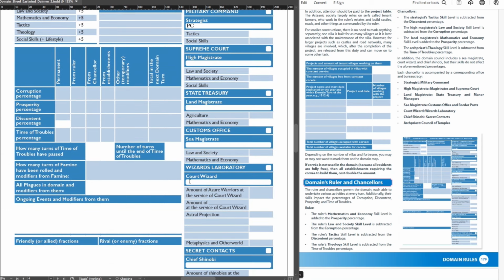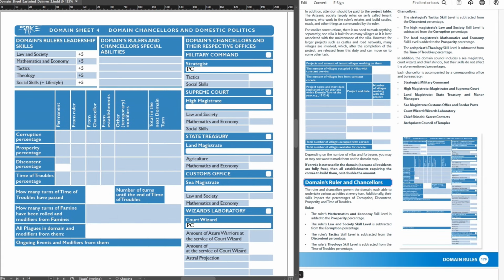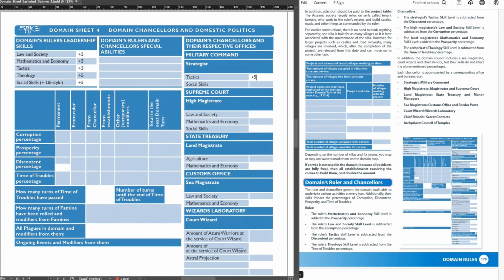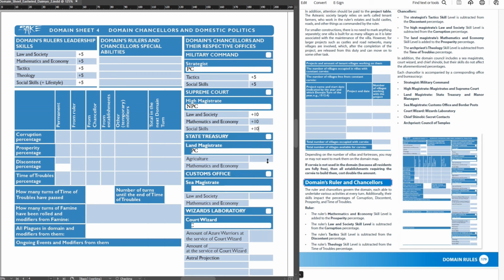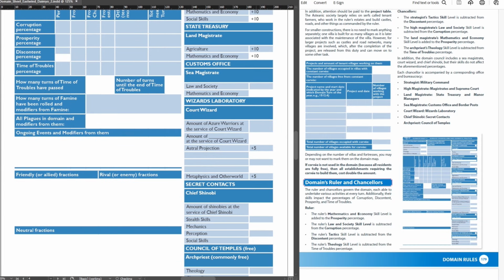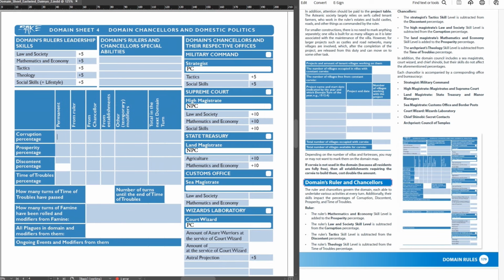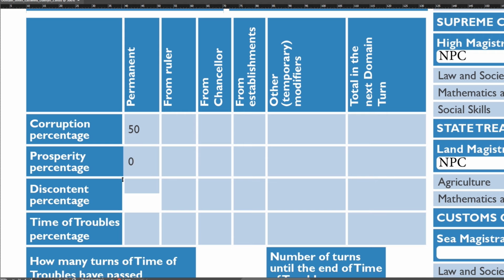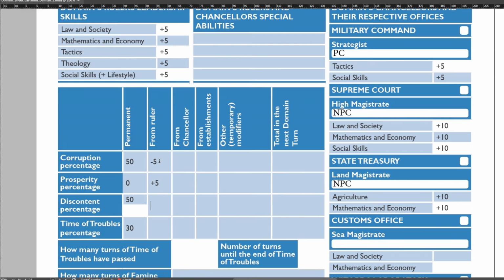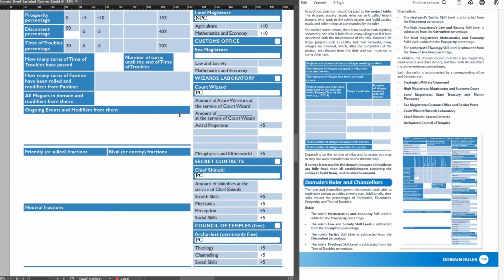So, let's fill it up. Let's say there are 5 players. One of them will be ruler, others will be strategist, court wizard, chief shinobi, and archpriest. For land magistrate and high magistrate, they hire NPCs. Sea magistrate is not needed, as not much trade happens in such a small domain. For simplicity's sake, let's say all the PCs have their governing skills +5, and the higher domain chancellors always start out with their governing skills +10. And let's fill it up. And done.